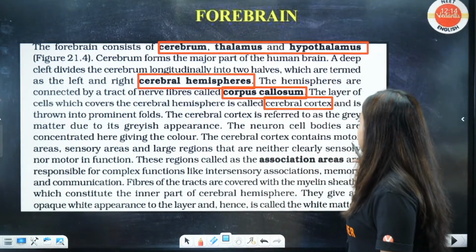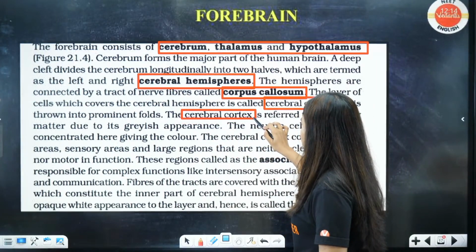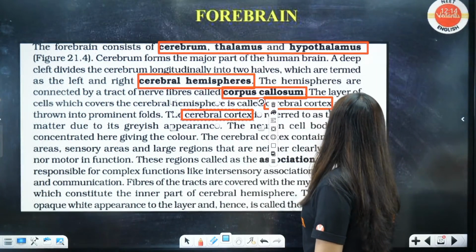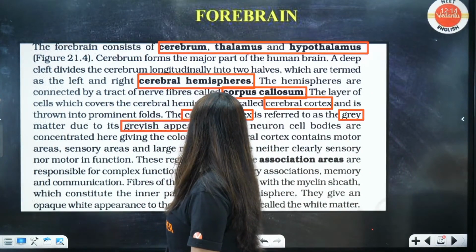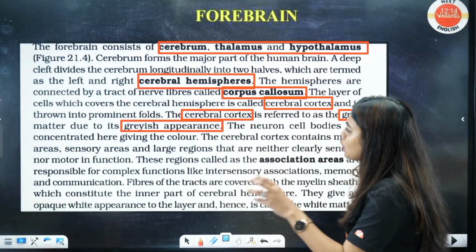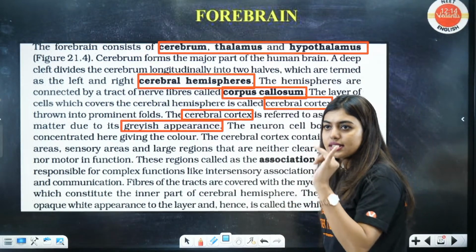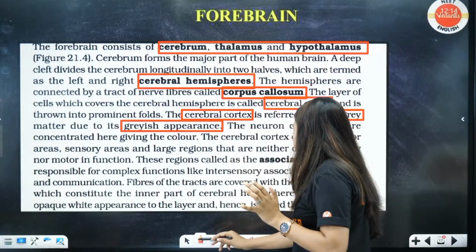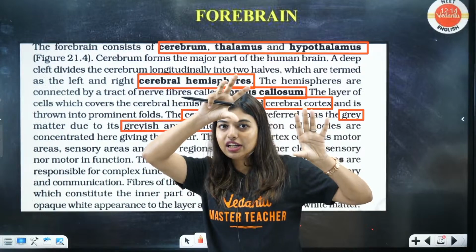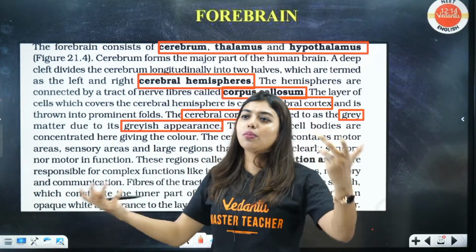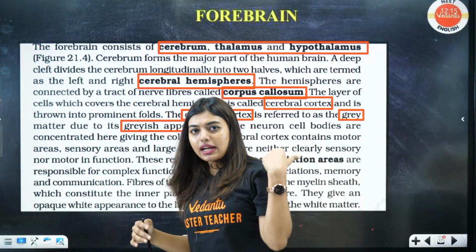Now, the cerebral cortex is referred to as the grey matter due to the greyish appearance. That is the outer portion. Outer portion will be cortex. If there are two divisions, you can always use the words medulla and cortex. The neuron cell bodies are concentrated here, giving the color. The cerebral cortex contains motor areas. If I divide the forebrain into three parts, they'll have three areas: one sensory area, one motor area, one association area. Sensory area means sending the signal from all the sense organs, right? Motor area, bringing it to the effector.